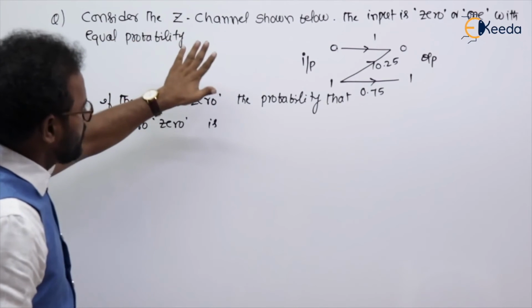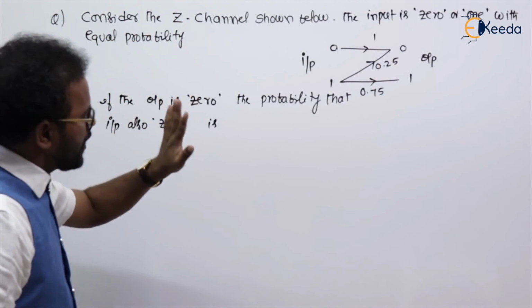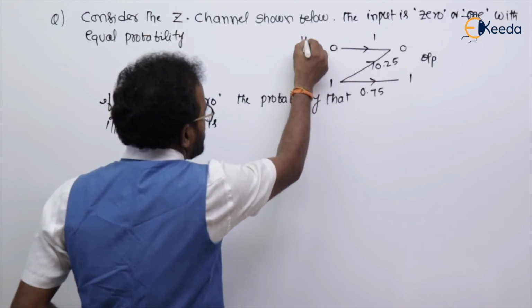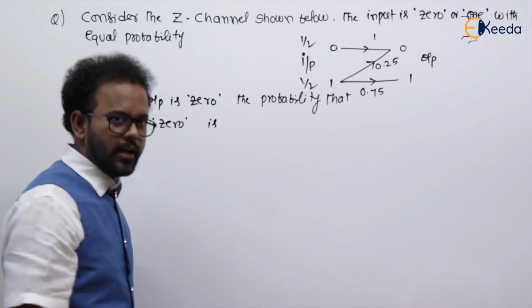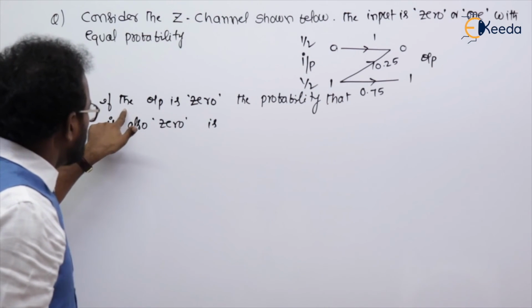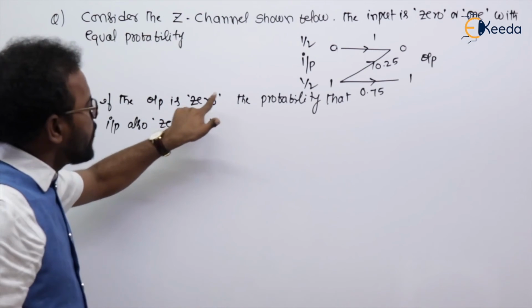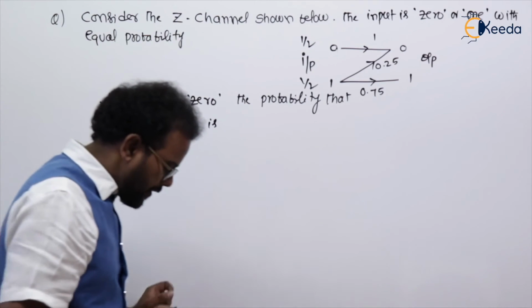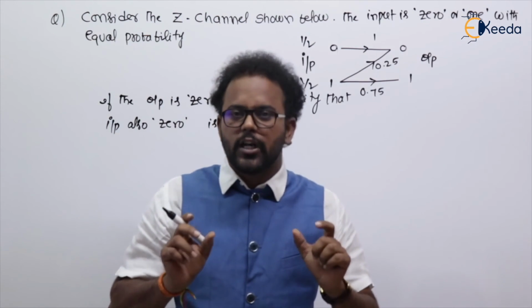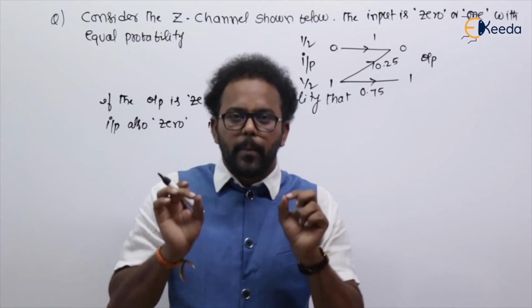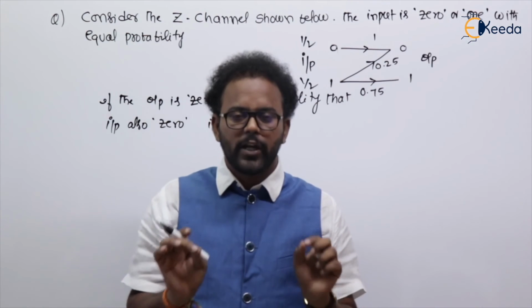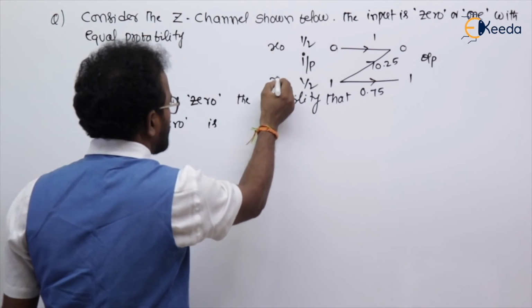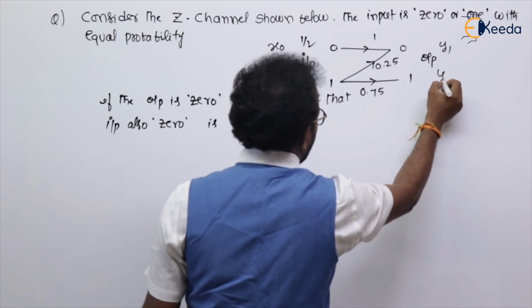Consider a channel shown below. Input is 0 or 1. The input symbol may be 0 or 1 with equal probability. So the probability of 0 is 1 by 2, and of 1 also 1 by 2, because they are equal. The output is 0, already known. What is the probability that the input sent was also 0? Whenever they ask problems on conditional probability, try to apply Bayes theorem, so that you can get the answers in an easier manner. For ease of understanding, input symbols x0, x1, output symbols y0, y1.